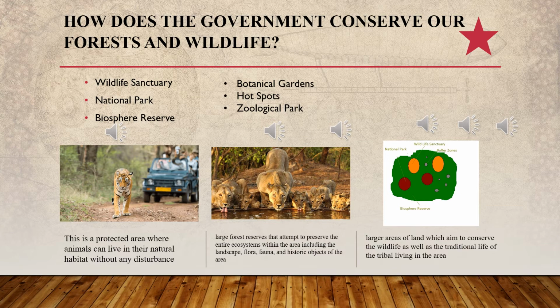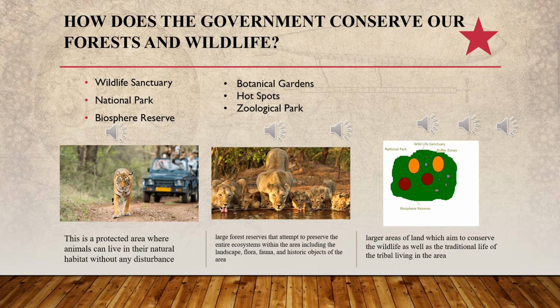Now, what people can do in wildlife sanctuaries is graze livestock and collect firewood or medicinal plants. Yes, humans are allowed to go inside, but not very deep inside. They can graze their animals on the outskirts, and they can collect dead wood for their household purposes. And because we know that a wild area is home to a huge amount of medicinal plants, they can be collected from there.